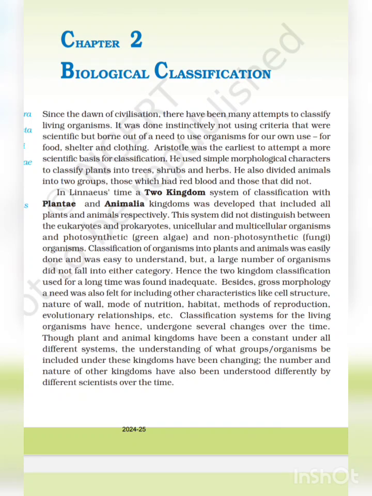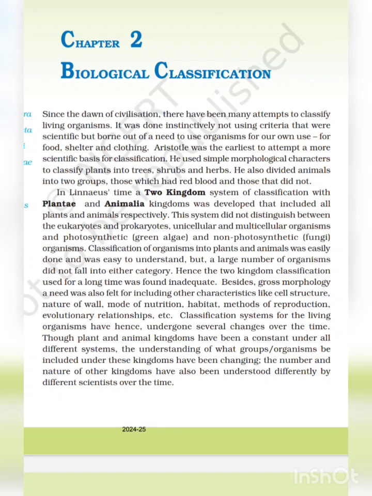Classification of organisms into plants and animals was easily done and was easy to understand, but a large number of organisms did not fall into either category. Hence, the two-kingdom classification used for a long time was found inadequate.